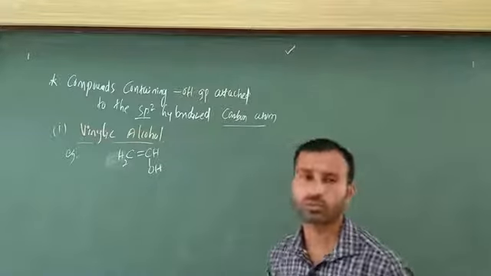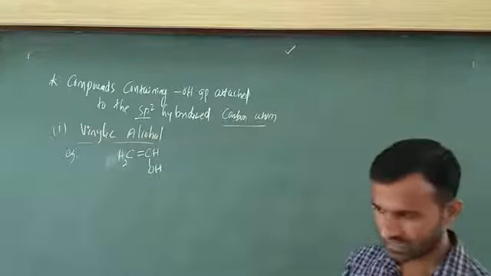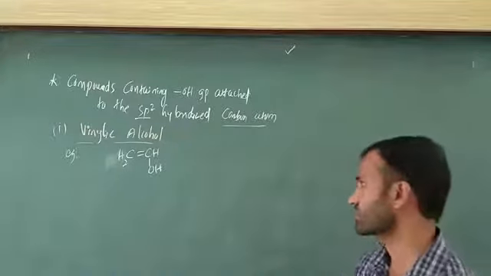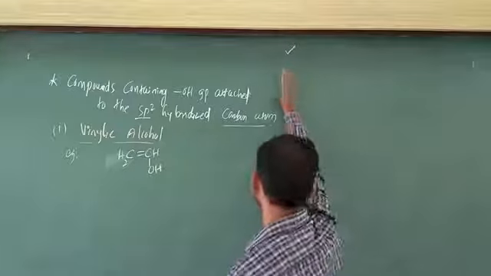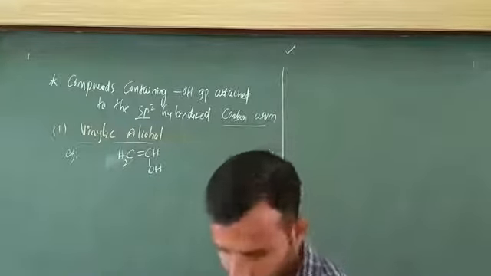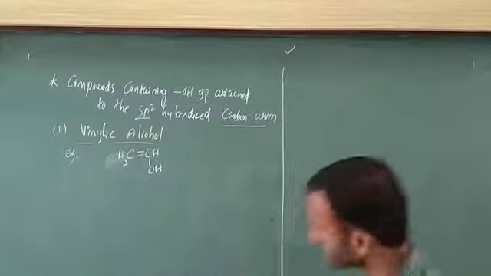The next important point is the structure of alcohols and phenols, which we are going to study. Okay, what kind of structure is it? Structure of alcohols and phenols.